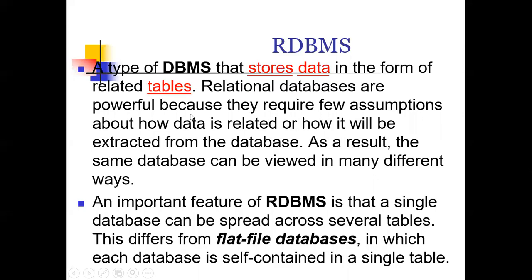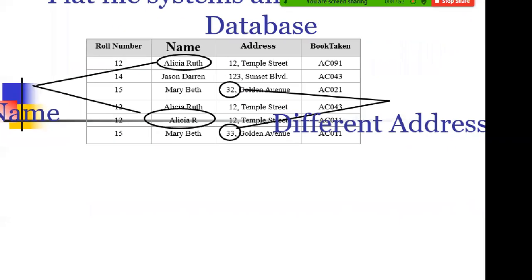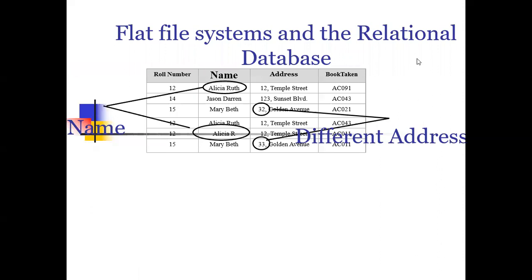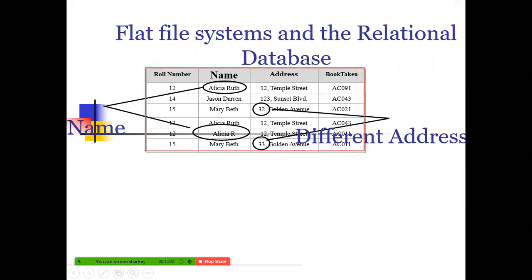Clear? Now we'll see an example to understand the flat file system and the traditional system, how we can manage this and how it is done. This slide tells you about the flat file system and the relational database management system. Let us take a simple example of a student taking books from the library. They have joined an institution, and they keep visiting the library again and again, any number of times.